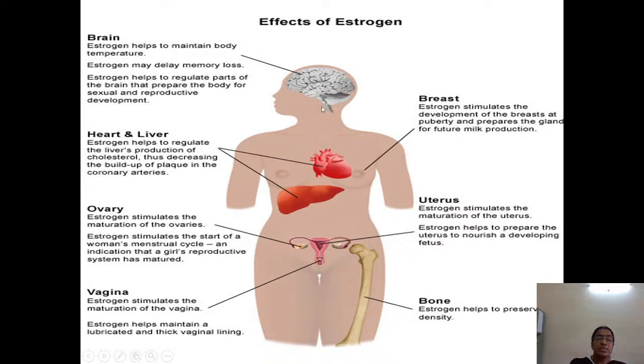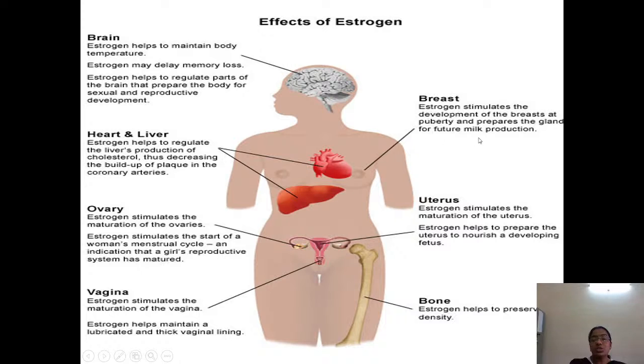So this is the effect of estrogen, as we have seen earlier also. On the brain, it regulates body temperature. On the heart and liver, it is helpful for the production of cholesterol in the liver and decreases the plaques if there are any plaque constrictions. On the vagina, estrogen stimulates the maturation of the vagina and helps keep it lubricated.